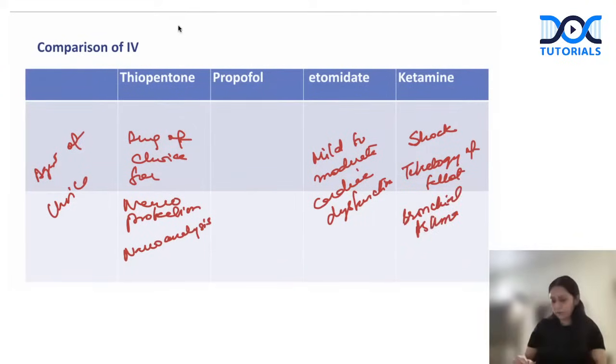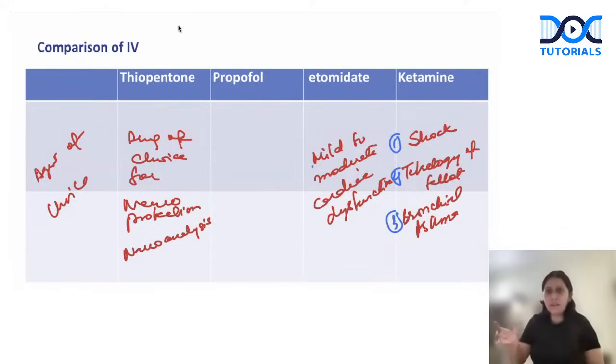So shock, tetralogy of Fallot, and bronchial asthma: it is agent of choice, right? For mild to moderate heart disease, cardiac dysfunction, etomidate is the agent of choice. And for the rest, anything comes to your mind, guys. Anything means anything: daycare surgery, neurosurgery, thoracic surgery, malignant hypothermia, porphyria, renal dysfunction, hepatic dysfunction. You go on suggesting, I will go on writing. Anything comes to your mind, propofol is the anesthetic agent of choice. So it is as simple as this to remember.